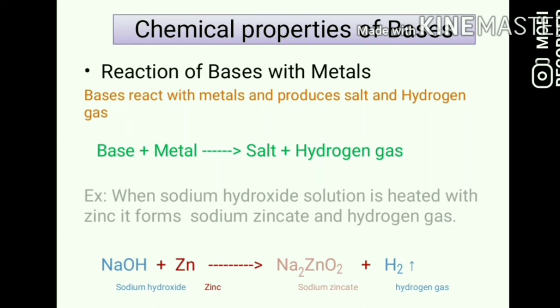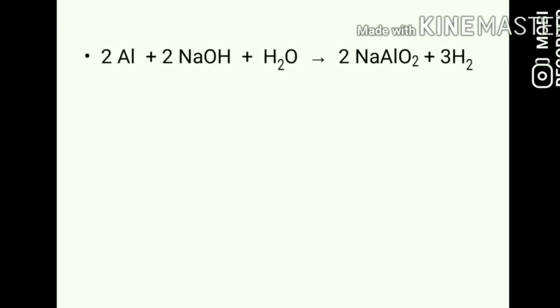a matchstick near it. Next, take one more example, with aluminium. Aluminium, when it combines with sodium hydroxide, forms sodium meta-aluminate, and along with that it produces hydrogen gas. One important note: this type of reaction takes place only with certain metals, not with all.